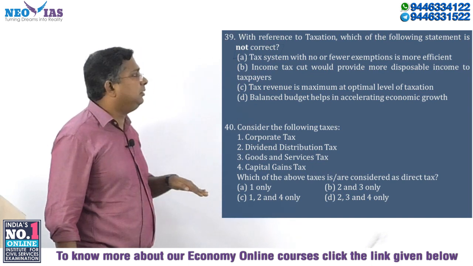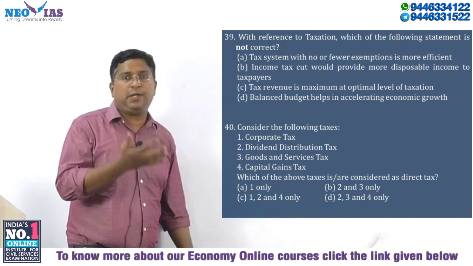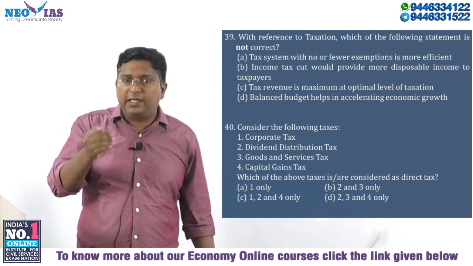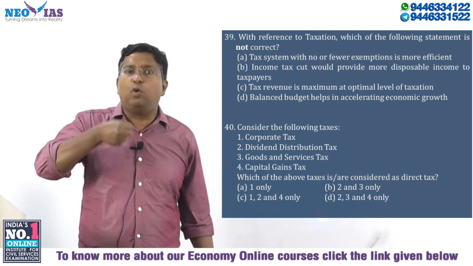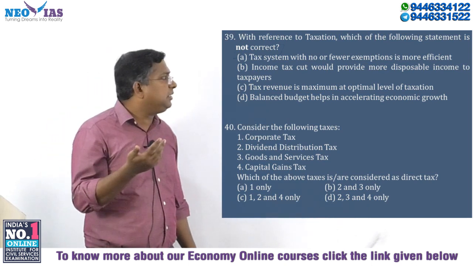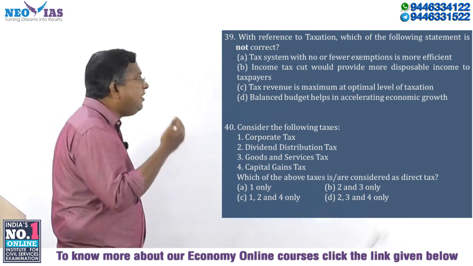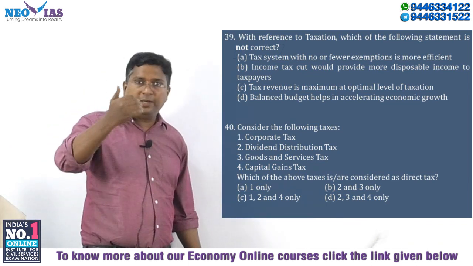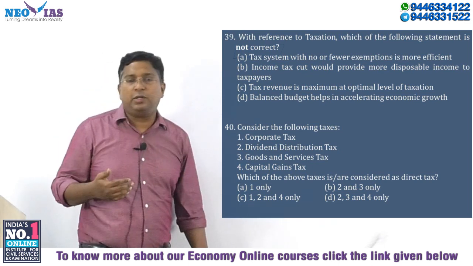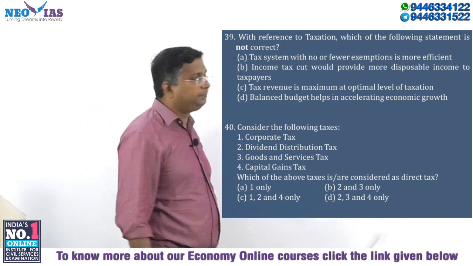Income tax cut would provide more disposable income to taxpayers. Obviously, imagine if the income tax is cut by the central government, naturally you will have more money in your hand. The definition of disposable personal income is income minus direct tax. So be very clear: if the central government reduces the income tax, naturally there will be more disposable income in the hands of taxpayers. So the second statement is also correct.